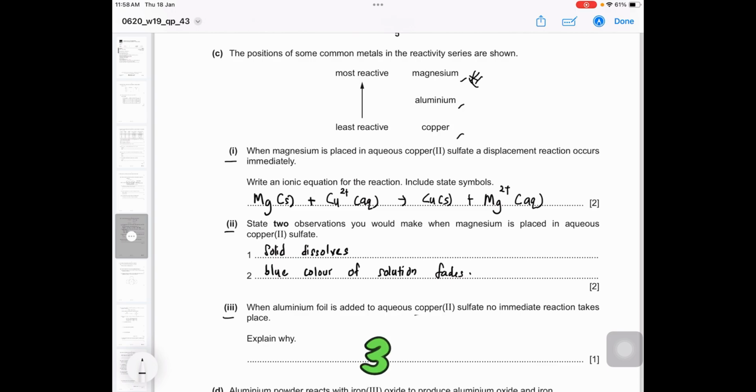Okay, question 3 here. When aluminium foil is added to aqueous copper sulfate, no immediate reaction takes place. Why? Okay, here we can see aluminium forms an unreactive coating of aluminium oxide. Therefore, it becomes unreactive and it will not react with copper sulfate solution.